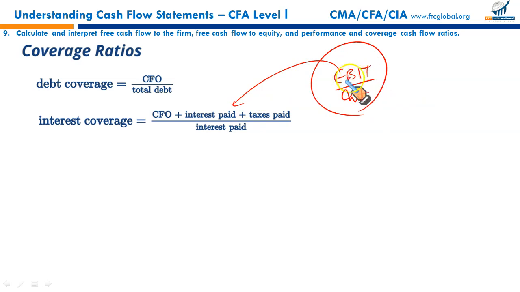Here we use EBIT, earnings before interest and tax, and this is your cash flow from operations before interest and tax. So the dynamics are all the same. We have replaced our net income with CFO, right?